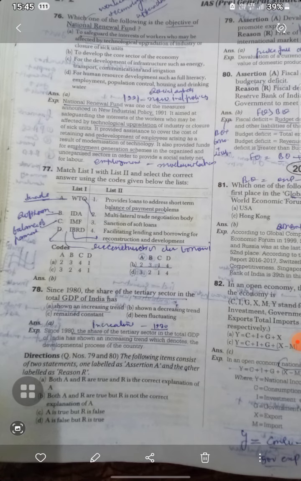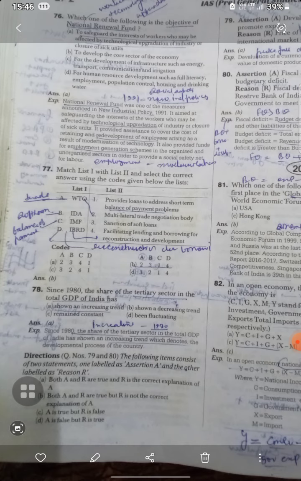Next is WTO. It's a multilateral trade negotiation. IBRD is facilitation of lending and borrowing. A is 2, WTO; B is 3, IDA is 3, sanction of soft loan. IDA gives the soft loan, and C is the one. IMF addresses short-term balance of payment problems.